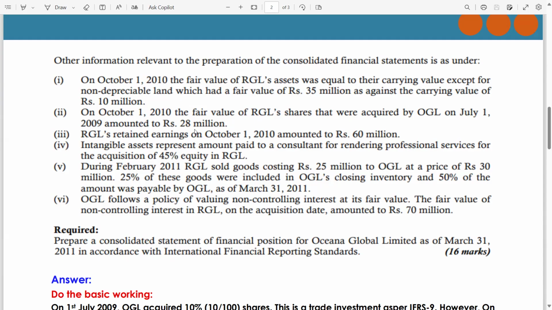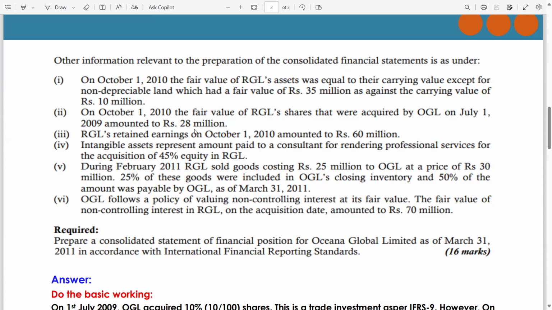And if you have watched my lectures in which I have explained, whenever the fair value of the existing investment, in this case 10%, is increasing, then the gain should be reported in P&L.